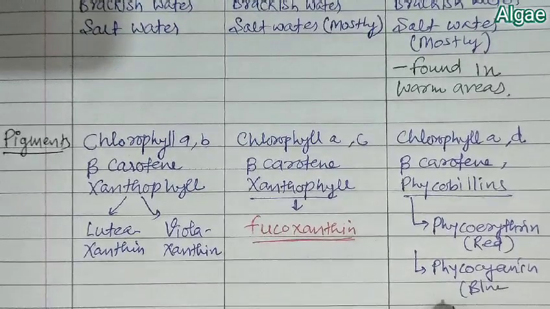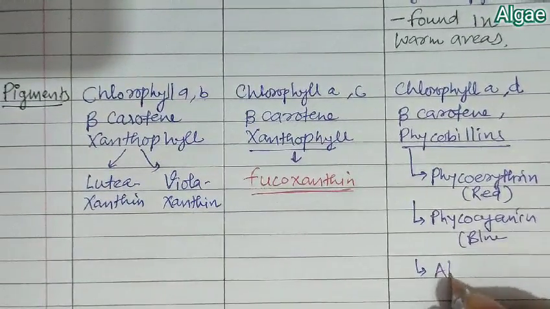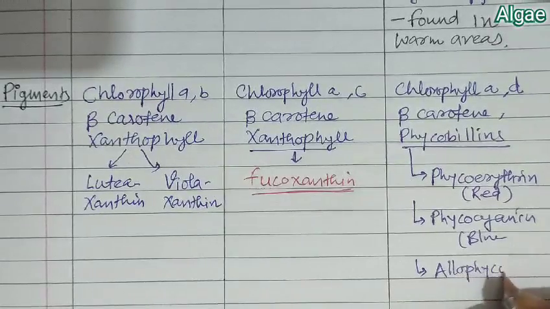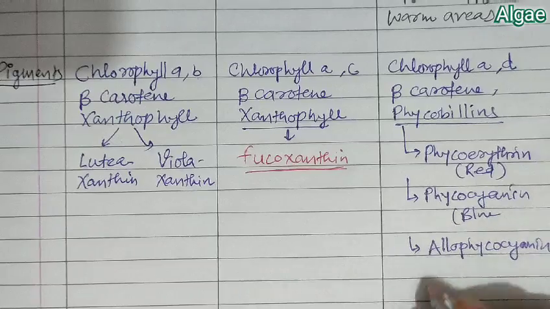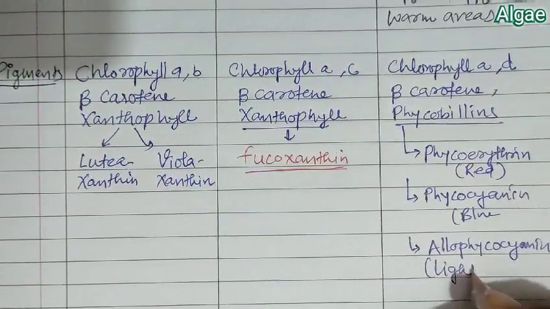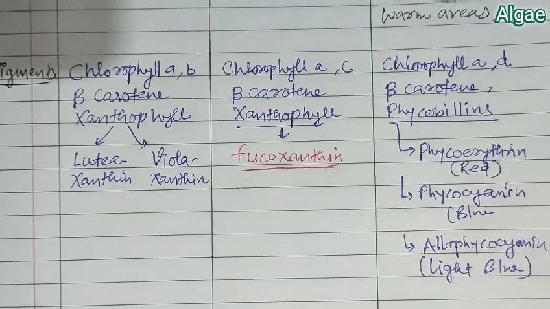And next to that, we see allophycocyanin, which is light blue in color. So this is the pigment difference, or pigmentation, in case of these three: green, brown and red algae. So remember, fucoxanthin is found in case of the brown algae. That is an important question.